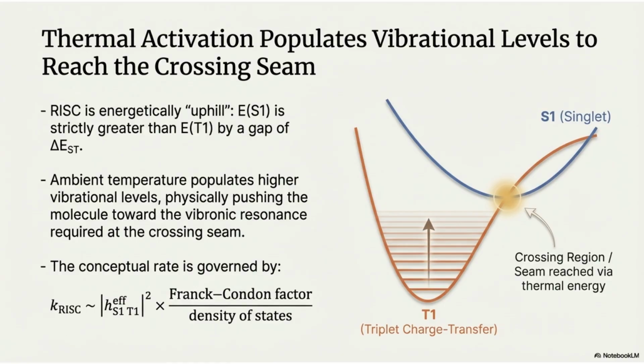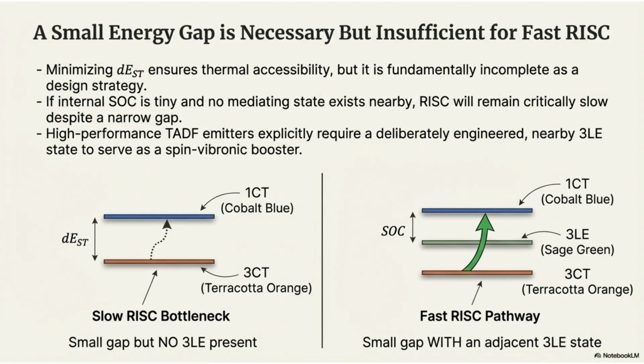RISC is an energetically uphill process. Thermal activation, provided by ambient temperature, populates higher vibrational levels. This physically pushes the molecule toward the vibronic resonance needed at the crossing seam, enabling the process. While minimizing the energy gap is necessary for thermal accessibility, it is insufficient for fast RISC. High-performance TADF emitters explicitly require a nearby triplet local excitation state, deliberately engineered to serve as a spin vibronic booster for a fast RISC pathway.